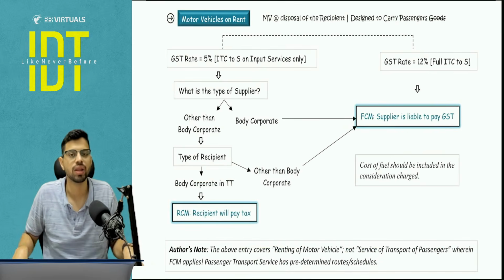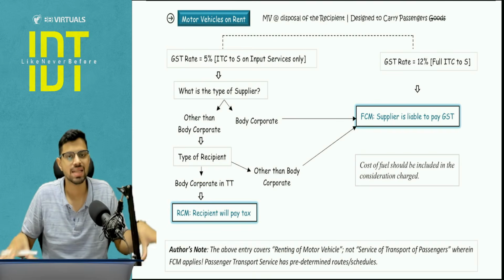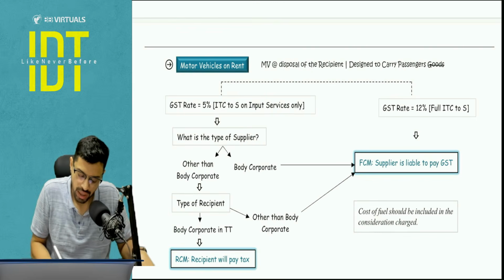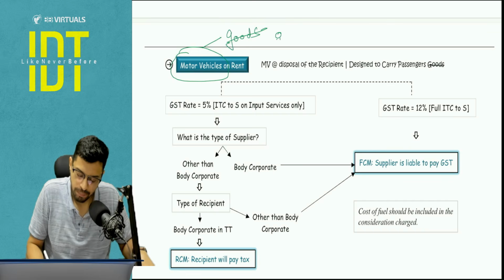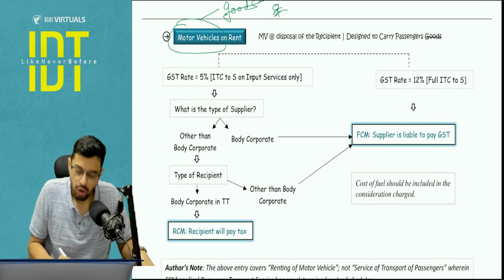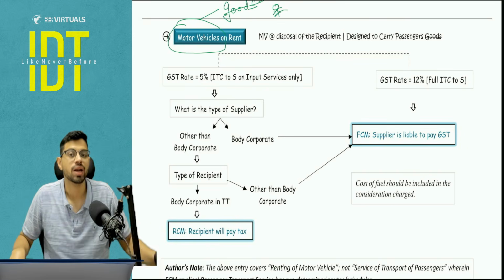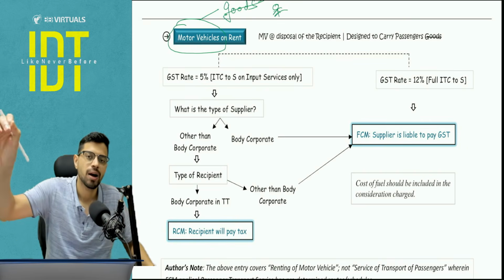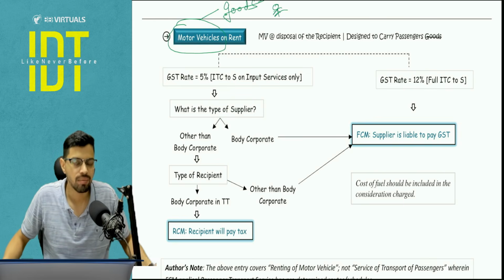Next, motor vehicle on rent. Two-three very important points to be noted here before we apply the RCM concept. Motor vehicle on rent. Which motor vehicle? I'm talking about the motor vehicle which you are using for the purpose of passengers, not goods. Second, what do you mean by motor vehicle on rent? It means it is at the disposal of the recipient, he will use it as he deems fit. I'm not deciding any route, I'm not deciding any time, nothing else.